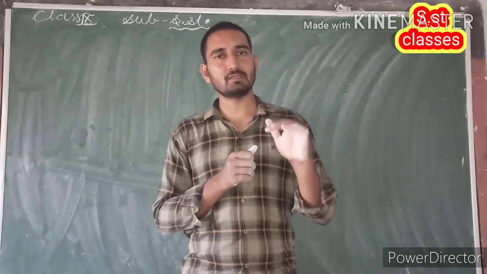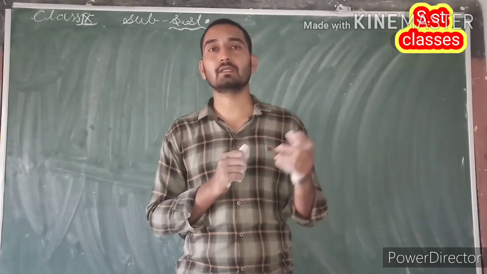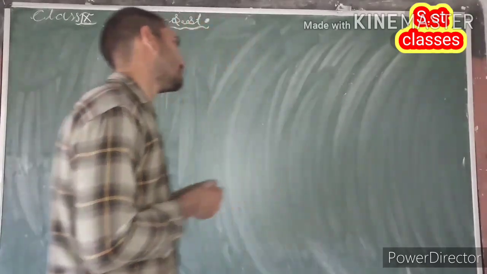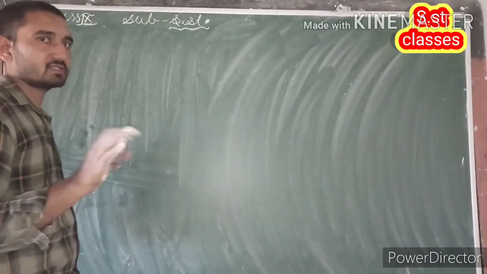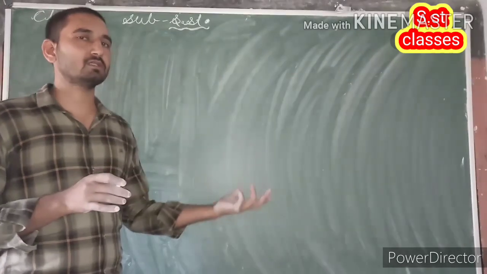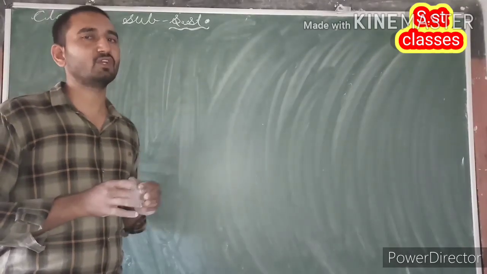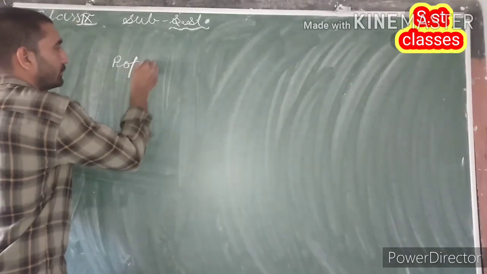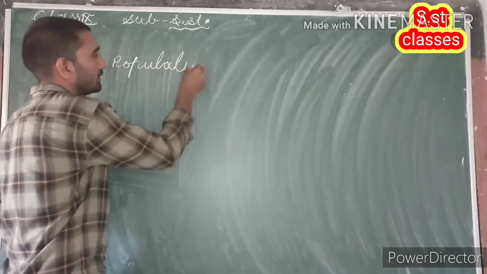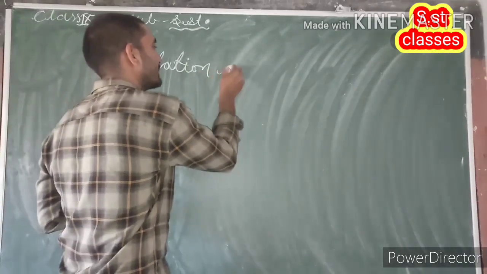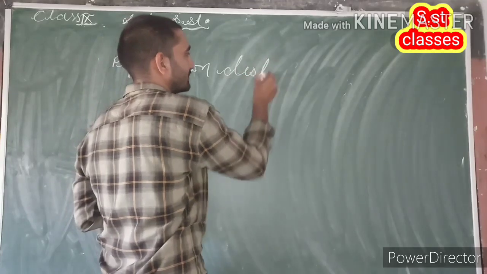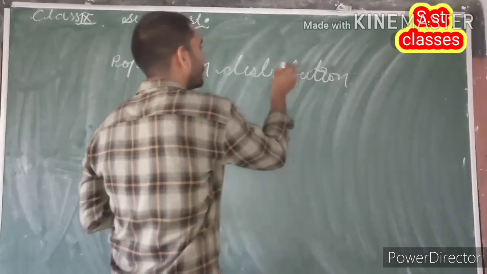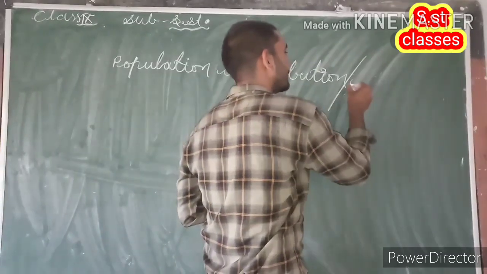The first point we are going to discuss here is population size and distribution. We already discussed the size of the Indian population in the last video, and in this video we are going to discuss population distribution, or we can say population density.